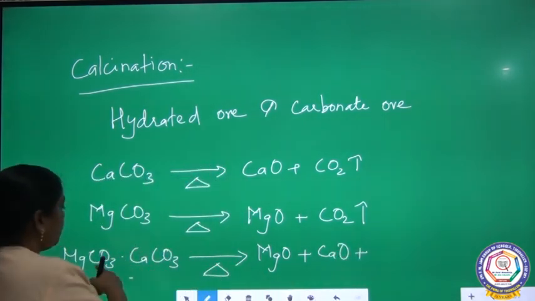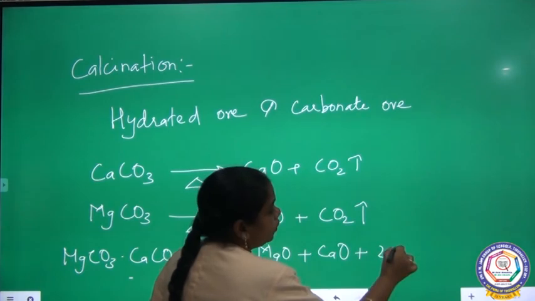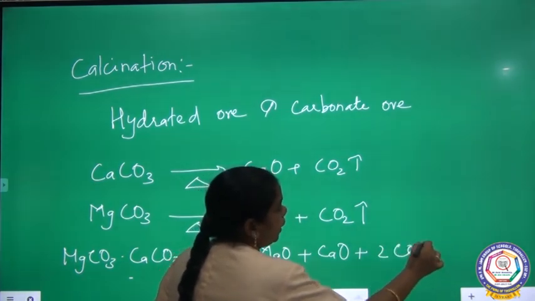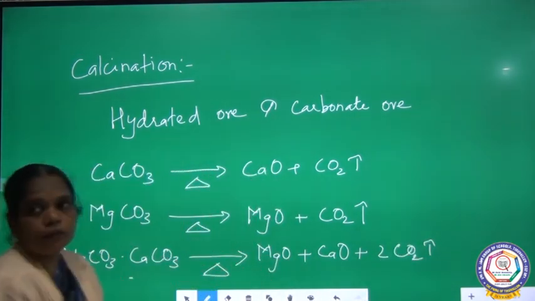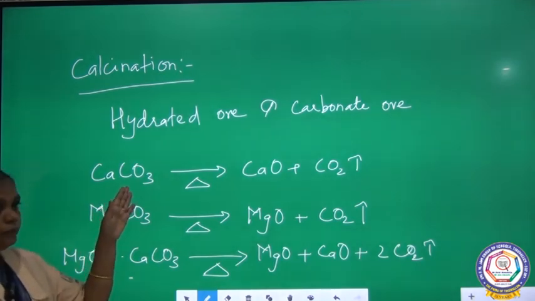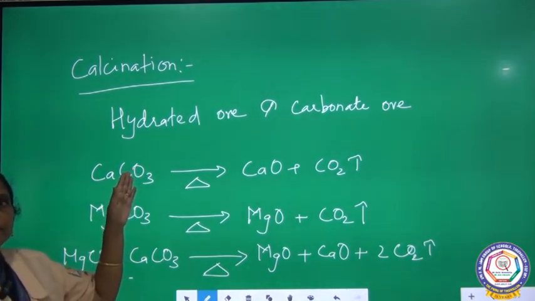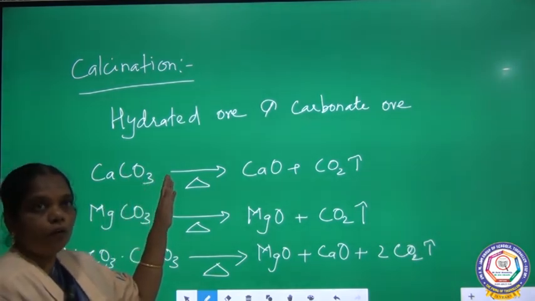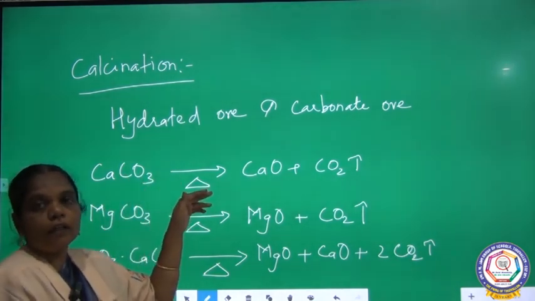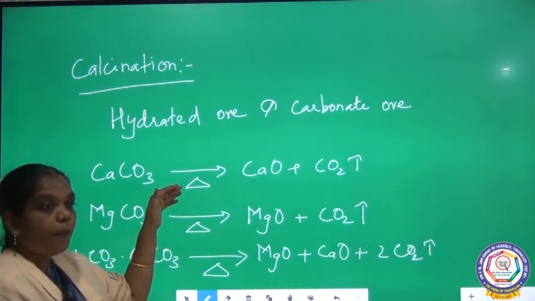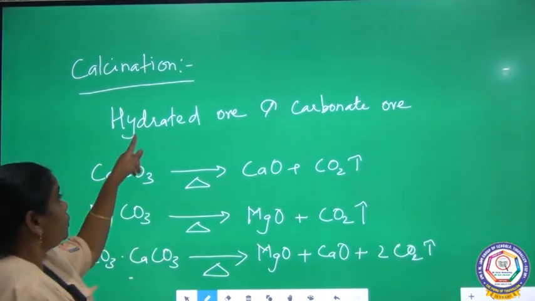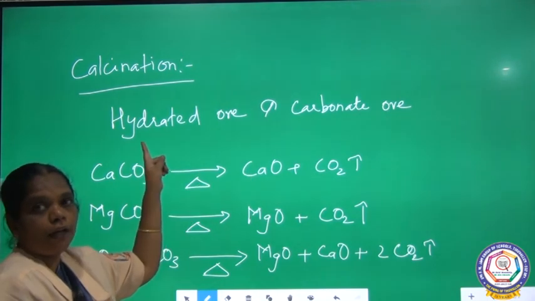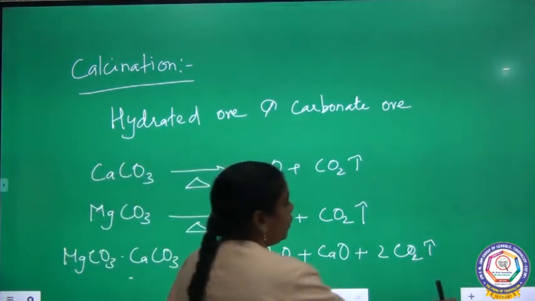Here there are 2 carbonates, so 2 molecules of carbon dioxide. So if we heat this type of ore to a high temperature, they decompose, so we heat the ore particle below its melting point in the absence of air. This is suitable for carbonate ore and hydrated ore.